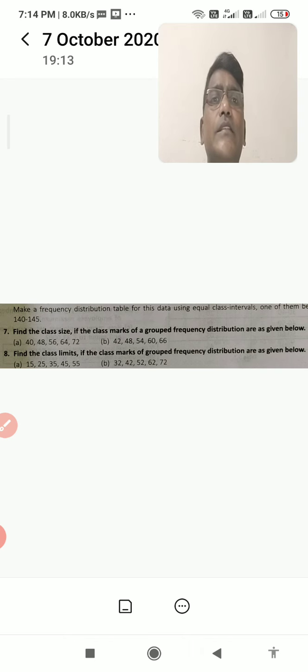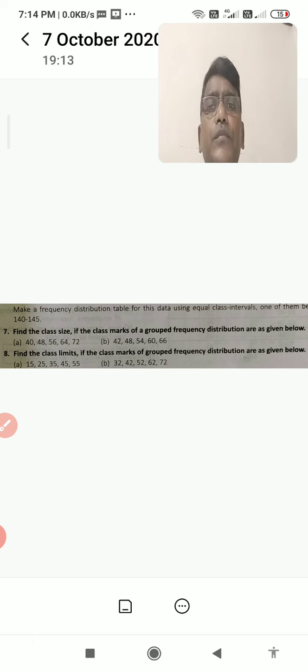So we are going to find the class size. To find the class size, you find the difference of two successive observations. I mean here 48 minus 40 is your class size, or 56 minus 48, also the same will come. So class size is 8.